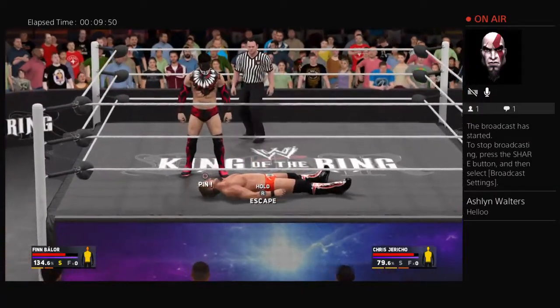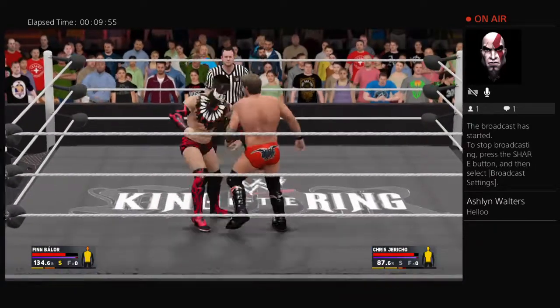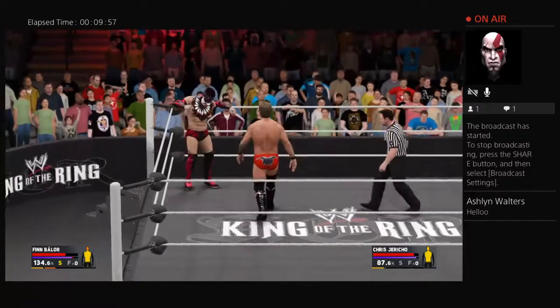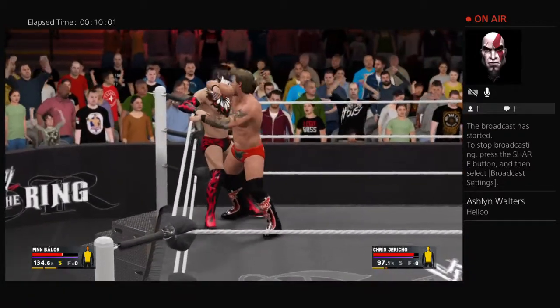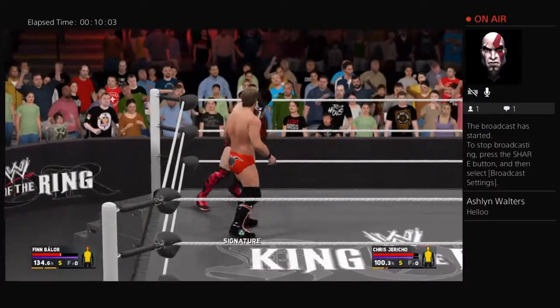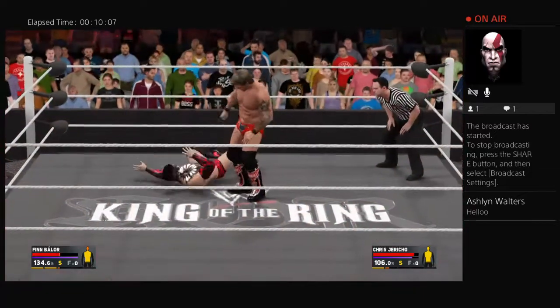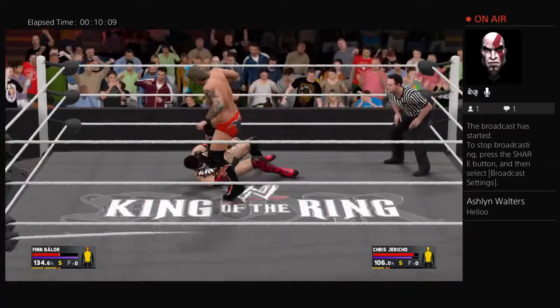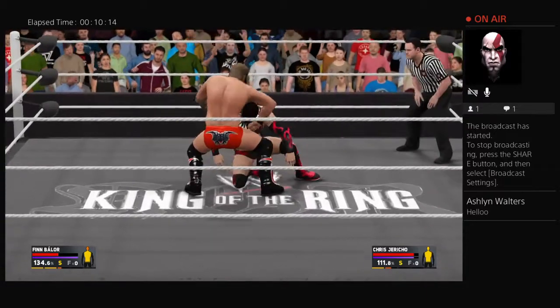It may be a matter of moments in this match until Balor ends it. A given amount of time can end this match for Chris Jericho. So now Balor, oh, the elbows into the head of Balor. And now Jericho trying to get the momentum back in his favor. And now look at this, Jericho with a couple of kicks to the face, and now Finn is opened up. Chris Jericho has a chance to end this one right now.